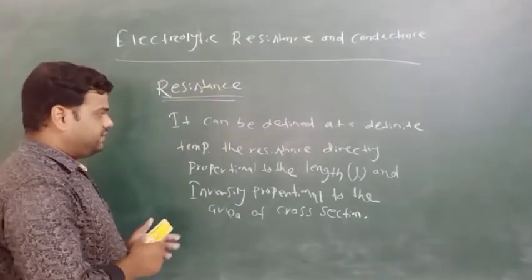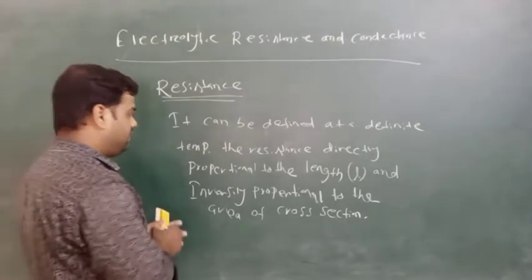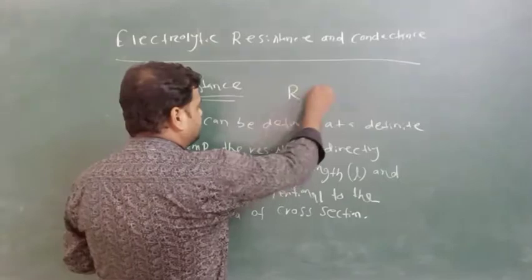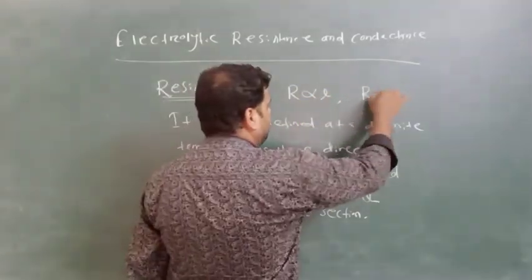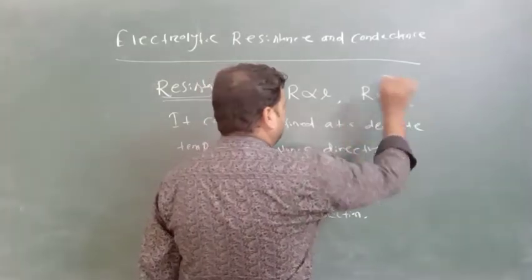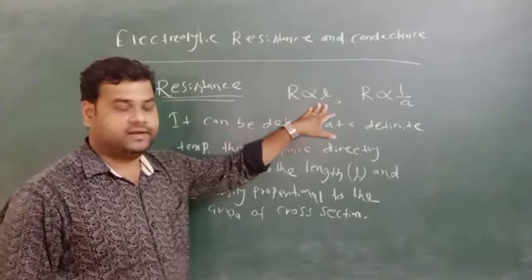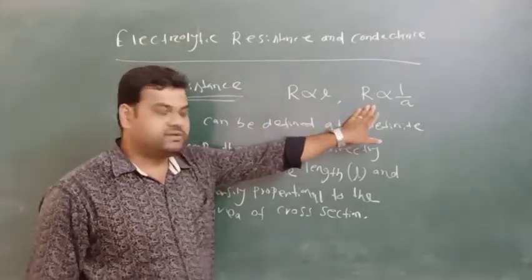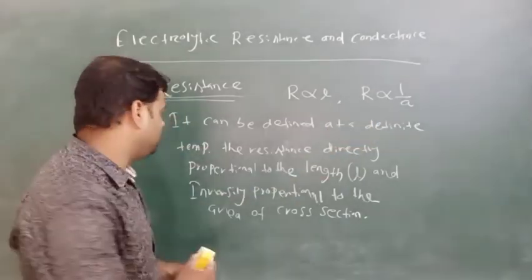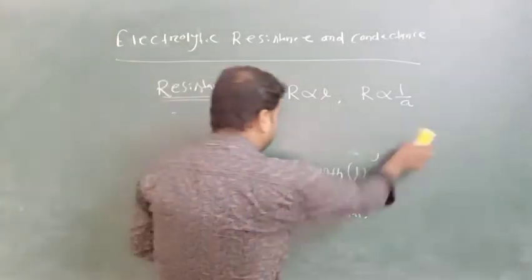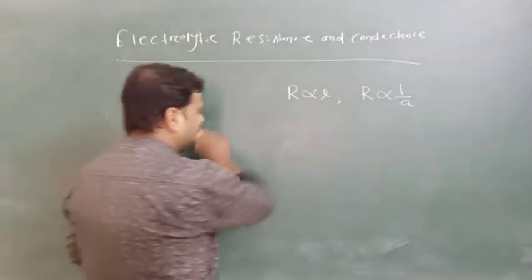So the mathematical representation of the resistance is R directly proportional to L, and R inversely proportional to 1 by A. So the resistance is directly proportional to the length of the wire, and inversely proportional to the area of cross section of the wire. From these two equations, we will get a new equation.